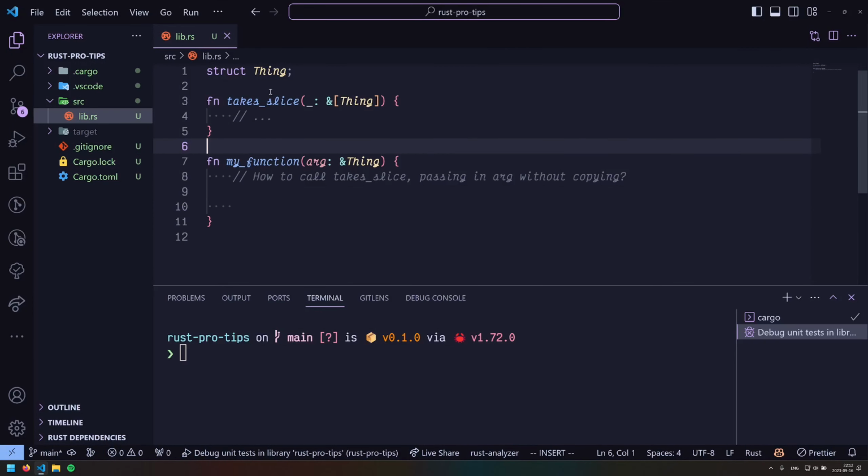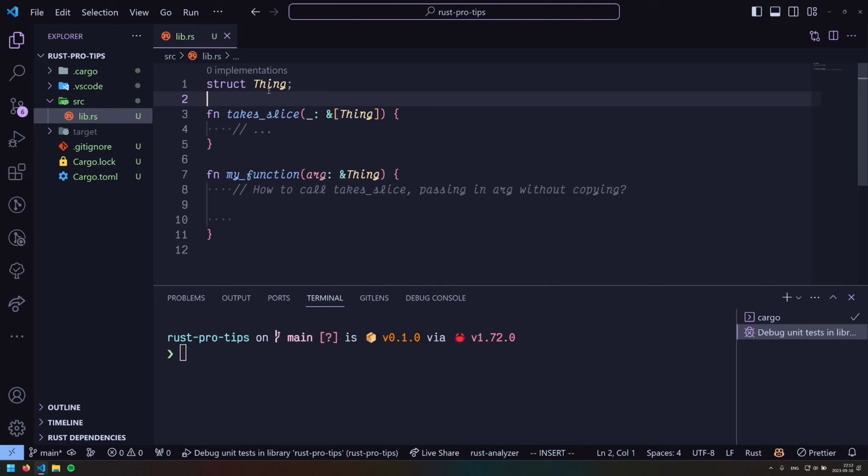So here's the setup. We have a struct, some thing. Importantly, this does not derive, it doesn't implement Clone or Copy or anything like that. So, we can't be copying things around willy-nilly. And we have this function that we want to call that takes a slice.